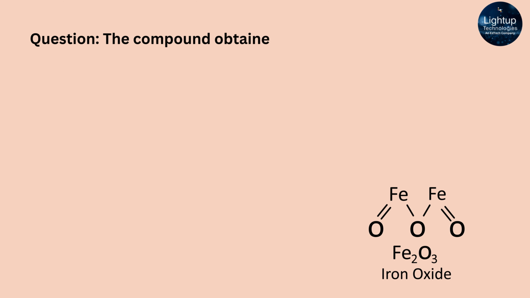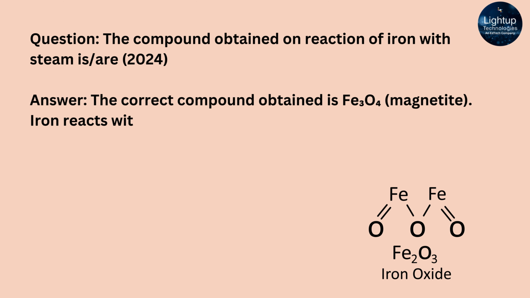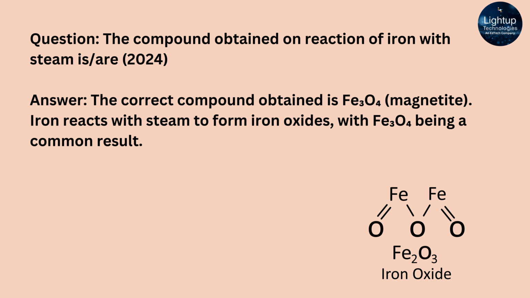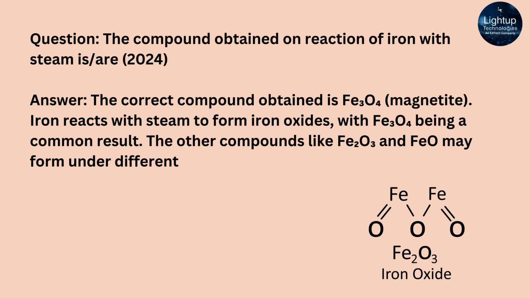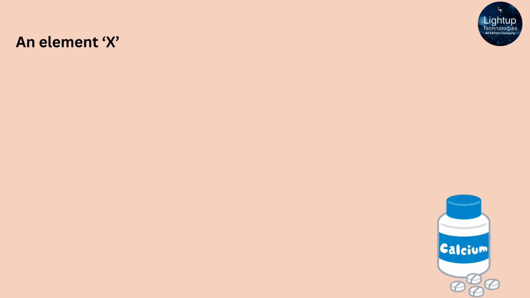The compound obtained on reaction of iron with steam is R. Answer: the correct compound obtained is Fe3O4, magnetite. Iron reacts with steam to form iron oxides, with Fe3O4 being a common result. The other compounds like FeO and Fe2O3 may form under different conditions, but Fe3O4 is the major product when iron reacts with steam.